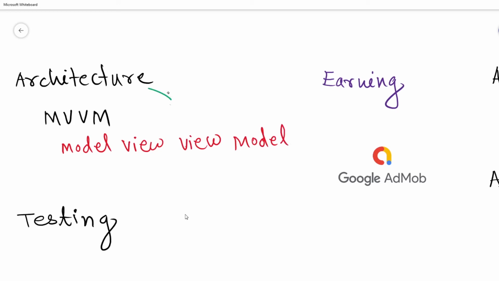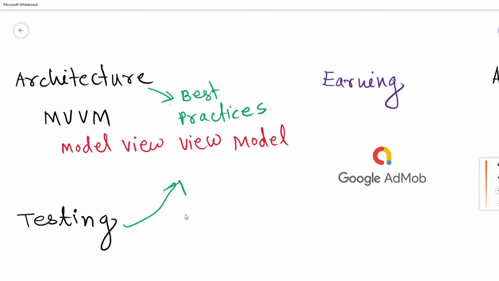After that, you should learn architectures, and there is one very famous Android development architecture, MVVM, Model View ViewModel. You can consider these architectures as best practices of Android development, because whenever you want to test large applications using automated testing, unit testing or UI testing like Espresso testing, at that time you should definitely use MVVM, otherwise it will be very hard to test those applications.